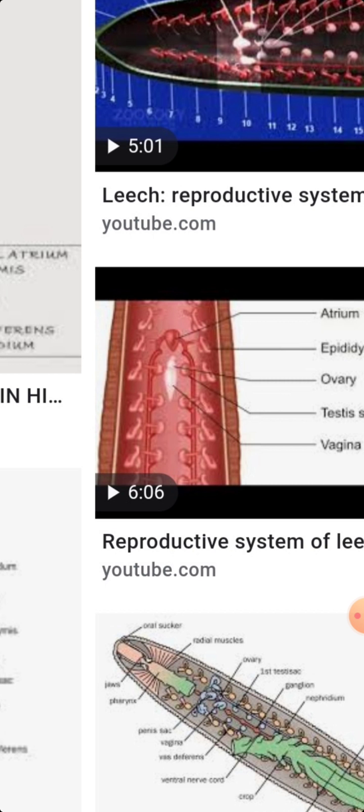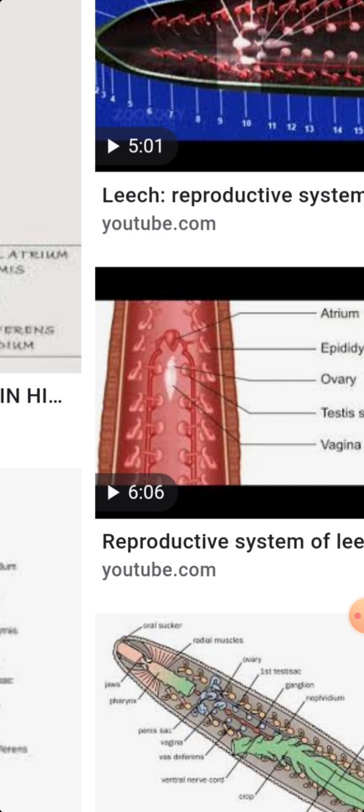Here is the epididymis. This structure is called the sperm vesicle, and this part is called the epididymis. The sperms produced in the 11th segment reach this vesicle through the vasa efferentia and vasa deferentia and are stored.